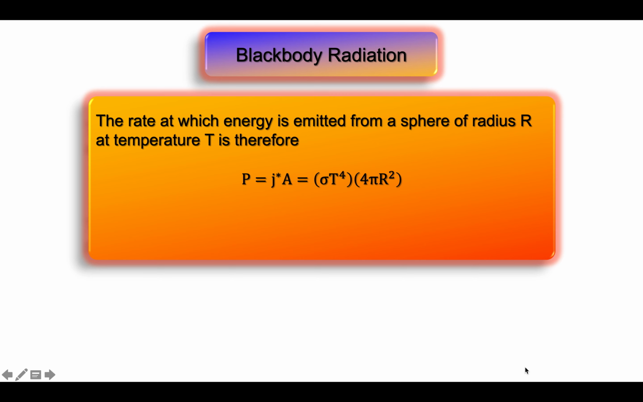The rate at which energy is emitted from this object is going to be described as J star times A. J star is the rate at which energy is emitted from each square meter of this object, and A is the total surface area of the object measured in square meters. Because we are considering a sphere of radius r, the area of this object will be 4 pi r squared. However, if we were dealing with a different shaped object, we would need to use a different equation for the surface area of that object.